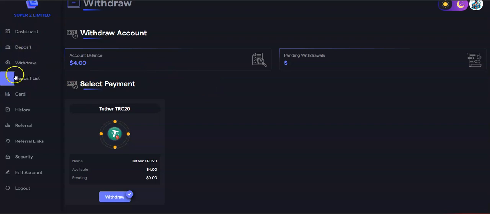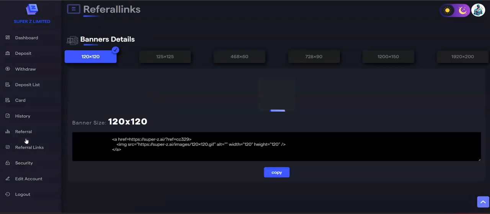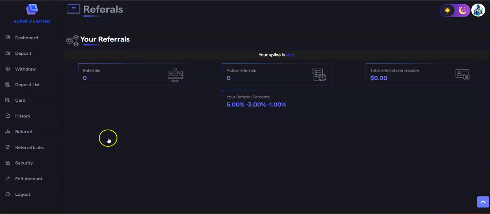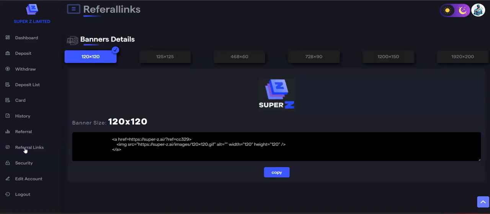So withdrawals is over here. Deposit list is where it's going to show you your deposits. Referral links right here. So for example, you want to share your referral link. All you got to do, where's the referral link? Copy. Is this the referral link? Yeah, this is the referral link. So you copy this referral link.